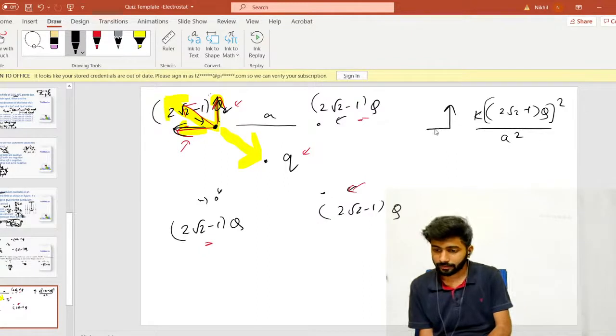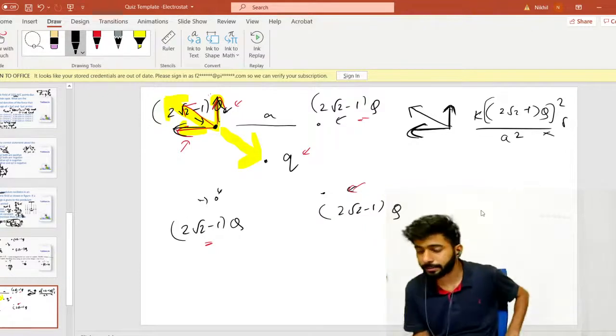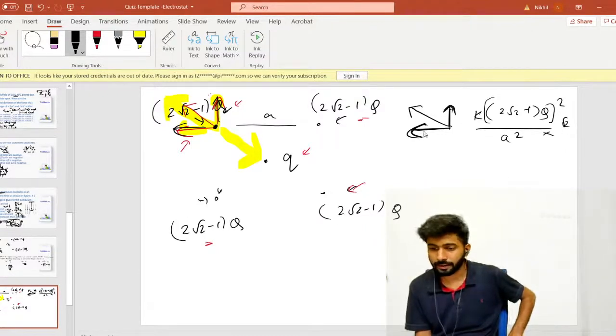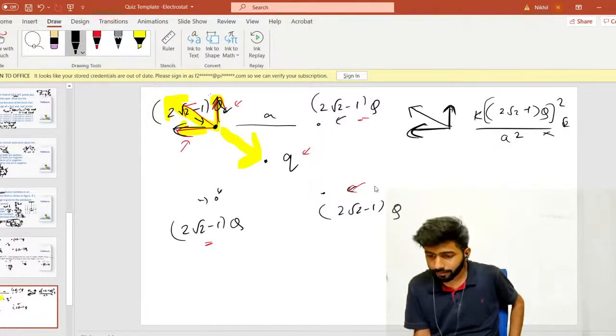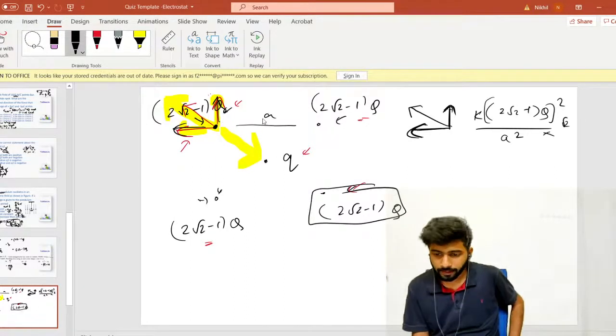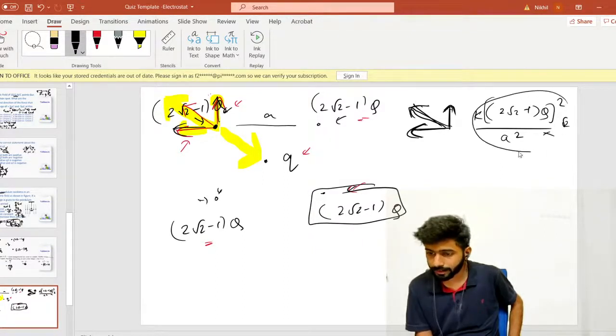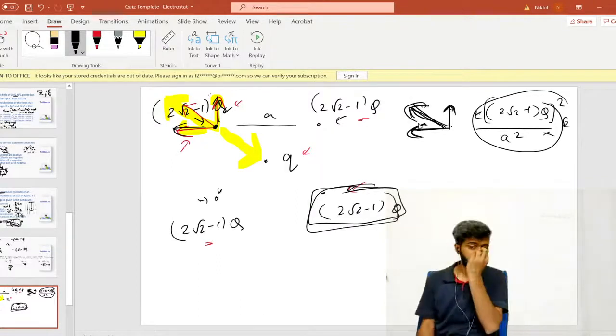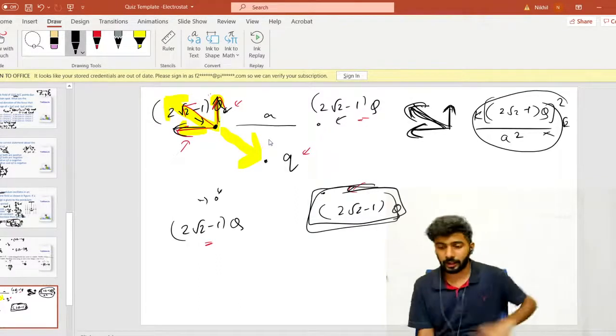In fact, I have two forces like this. This one also will have the same magnitude, and this will also have the same magnitude. So the net resultant will simply be root 2 times this. That's a vectorial trick. You should know that. And then I will find the force due to this, and that will also be in this direction. So this root 2 times this vector and the force from here will add up, and then you calculate that yourself.